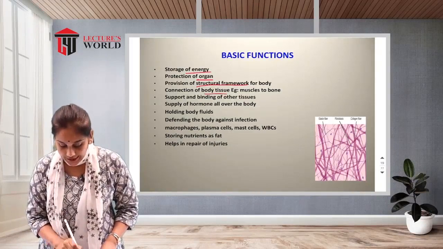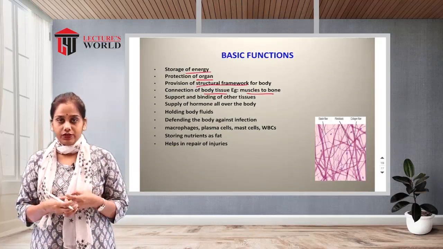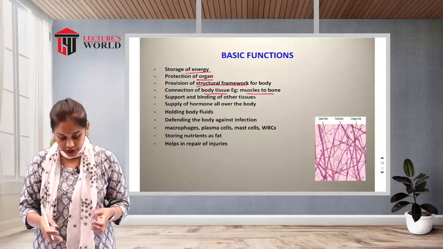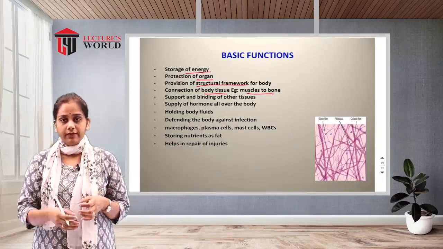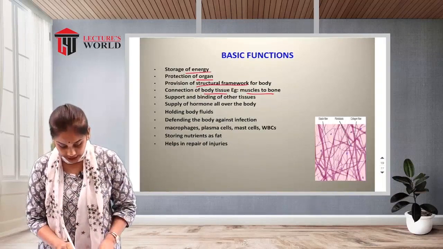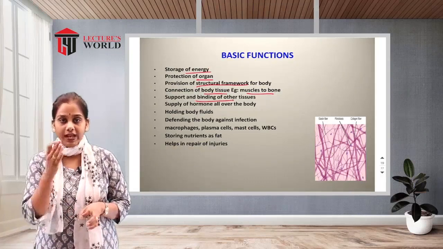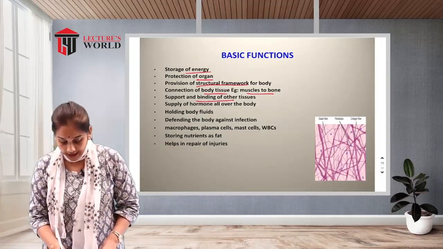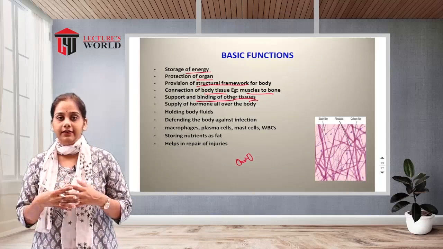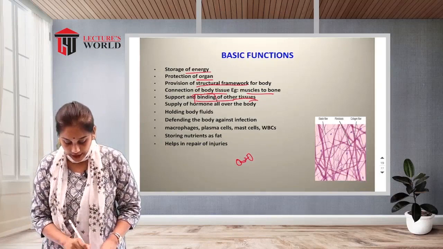Then connection of the body tissue, for example muscle to bone, bone to muscle. It connects two types of body tissue. Then support and binding of the tissue. It gives support to the organ as well as binding of the other tissue. Why? Because two tissues are interconnected with each other, so there is binding.